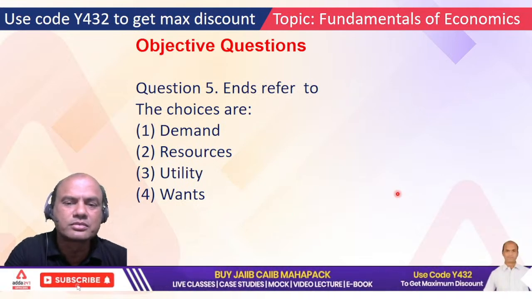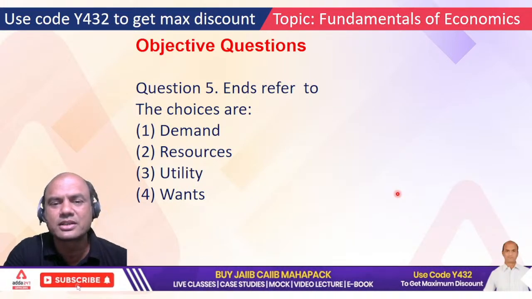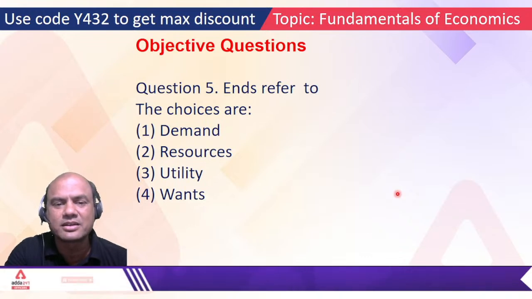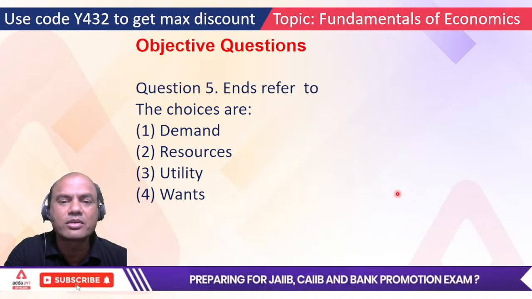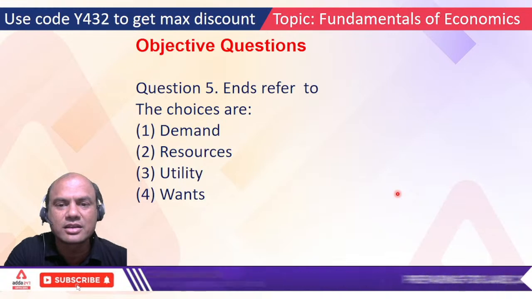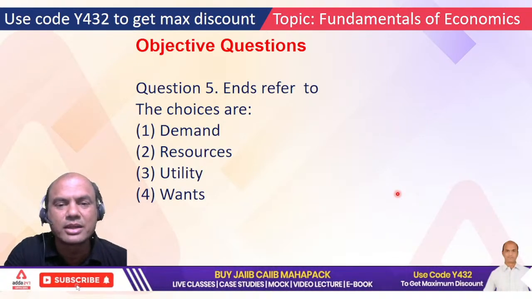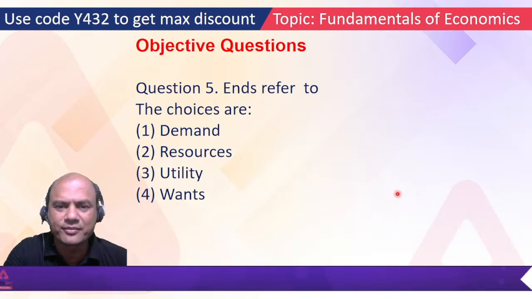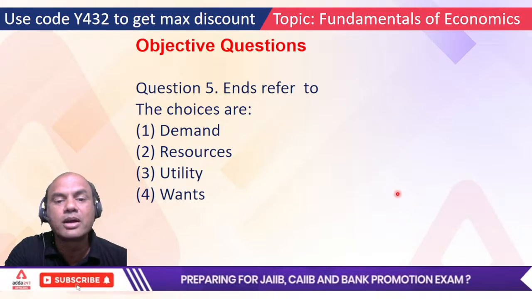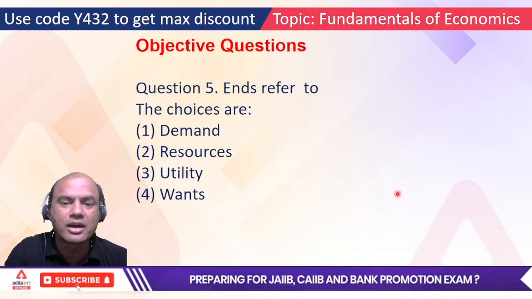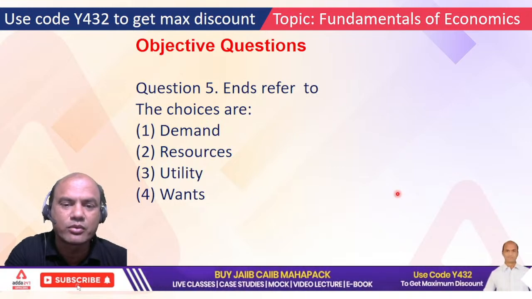Ends refer to... what is ends? I told you something. Supply and demand, isn't it? So supply means whatever you are getting as a means to live. That is money or anything it can be. And what are ends? Those who demand the same. So demand, resources, utility and wants.